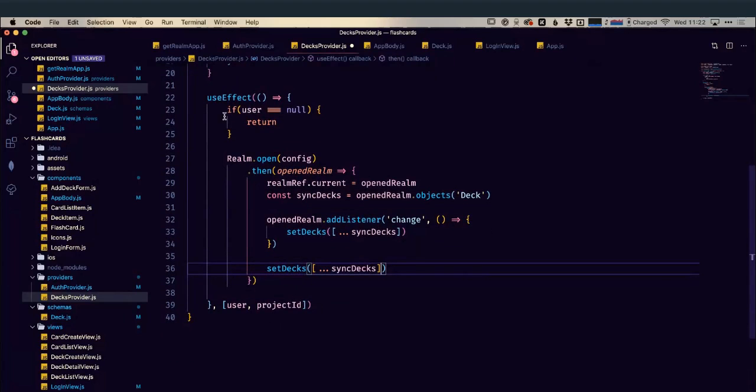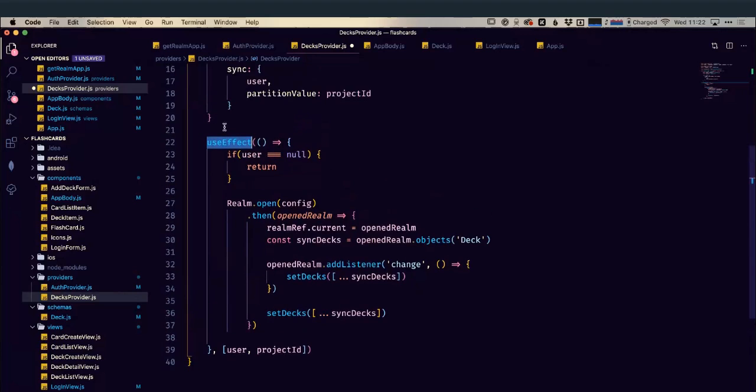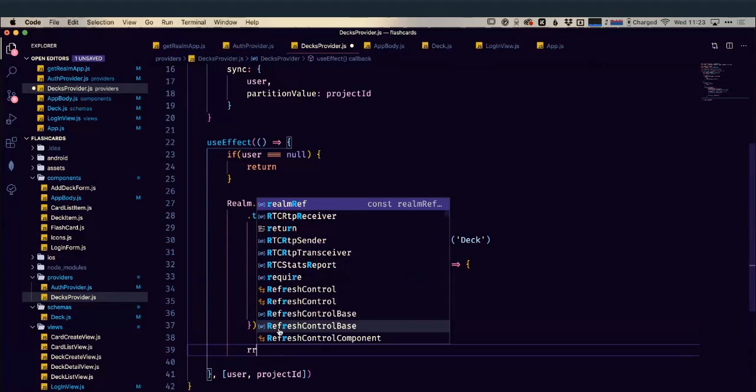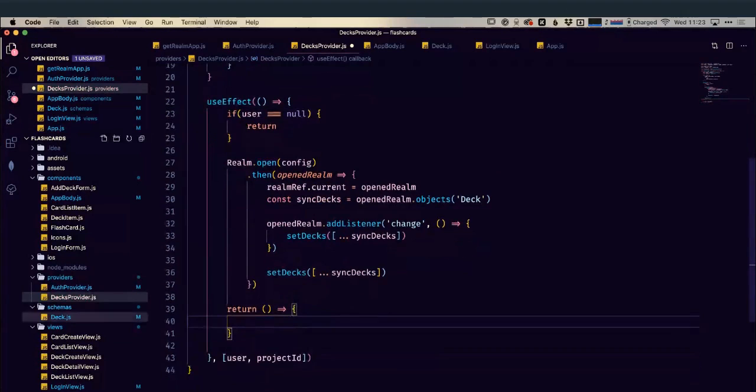In React, within useEffect, this is going to run whenever a component mounts. If we want to run something when the component unmounts, then we do it within the return value. So we're going to return a function from our useEffect, and this function will only be run whenever we are unmounting this component. And what we wanted to do, if this component is unmounted, is do some tidy up.